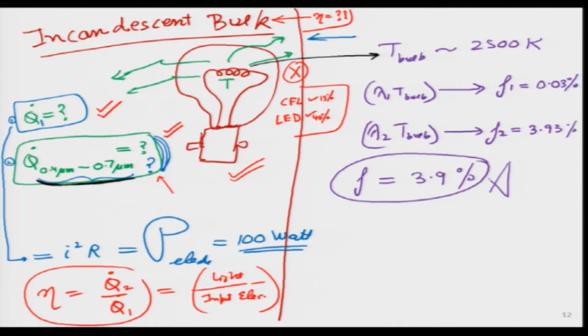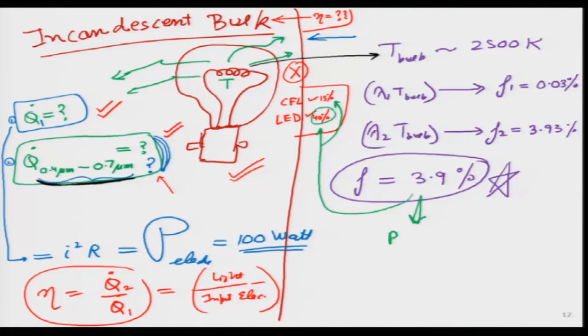So, what it tells us is that it is the correct thing to go from this very low value toward higher efficiencies of CFL and LED. Eventually, it may give 30 to 40%. Our old incandescent bulbs were very efficient at producing heat. Why? Because if somebody asks where the rest of the energy is going, which means if this is almost 4%, that 96.1%, where is it going? Predominantly into heating.